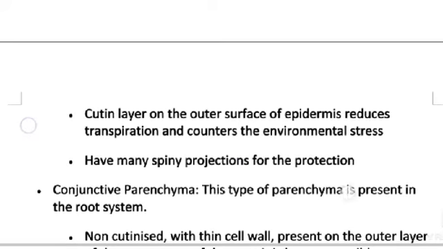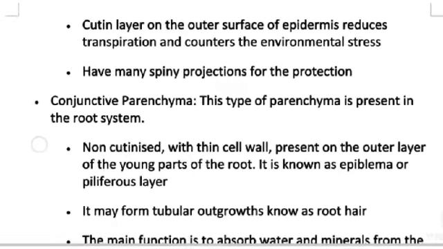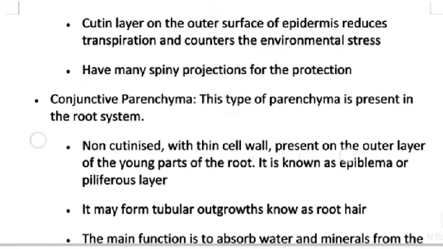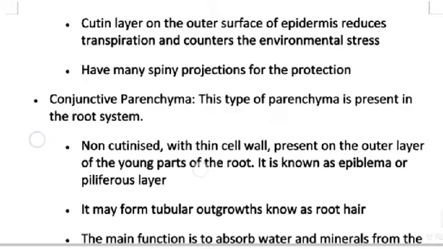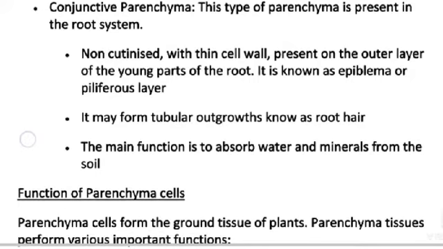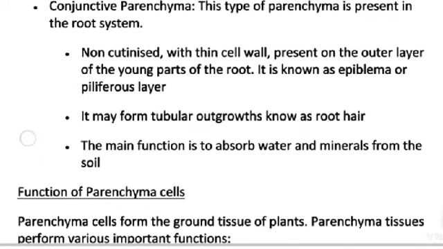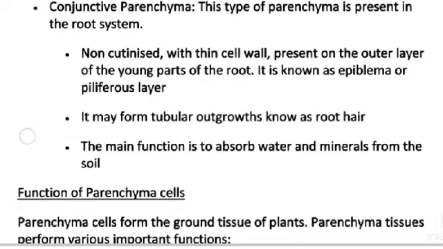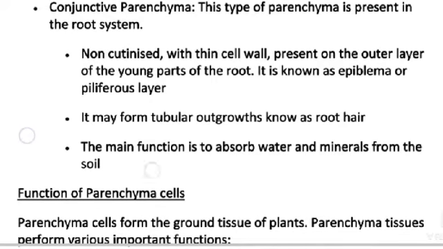This type of parenchyma is present in the root system, non-cutinized with thin cell wall, present on the outer layer of the young part of the root. It is known as epiblema or piliferous layer. It may have tubular outgrowths known as root hairs. The main function is to absorb water and minerals from the soil.